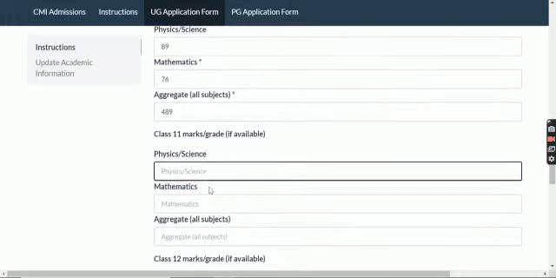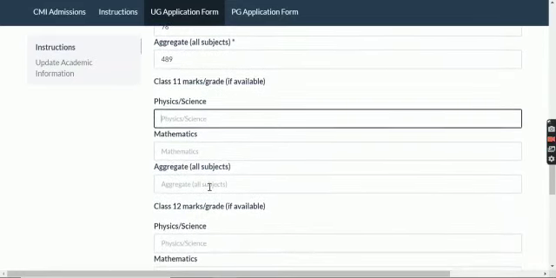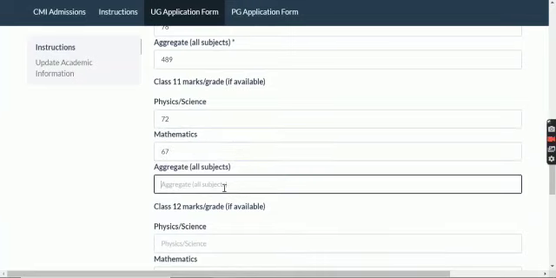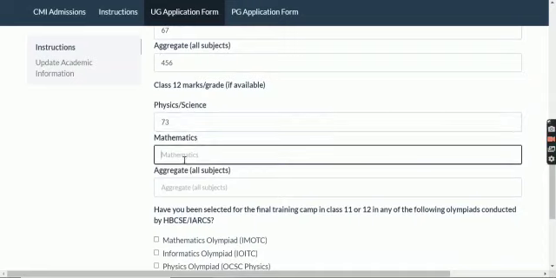Of course you are gonna fill your aggregate of all subject marks. So please, because you have to upload all your documents, don't fill up just like I am doing, because I actually don't remember and this is not my application form. So just fill all the application forms with the correct details. So here you'll fill your 10th details.